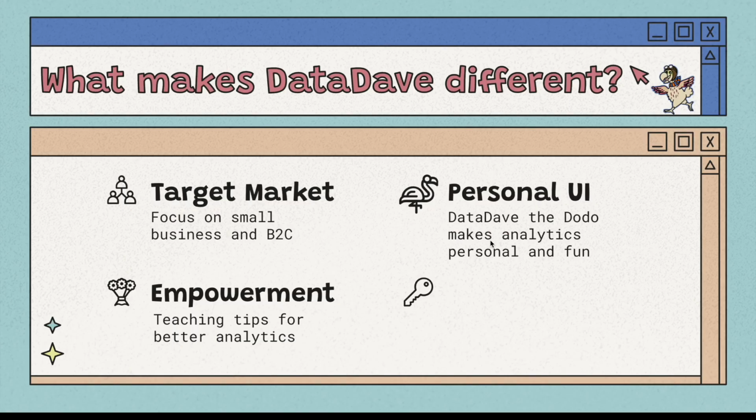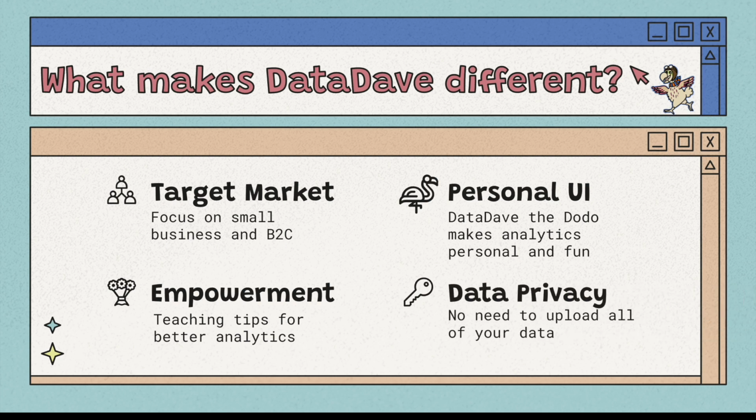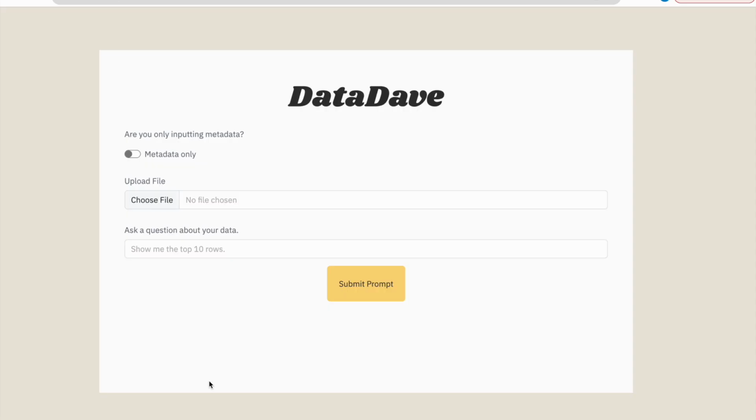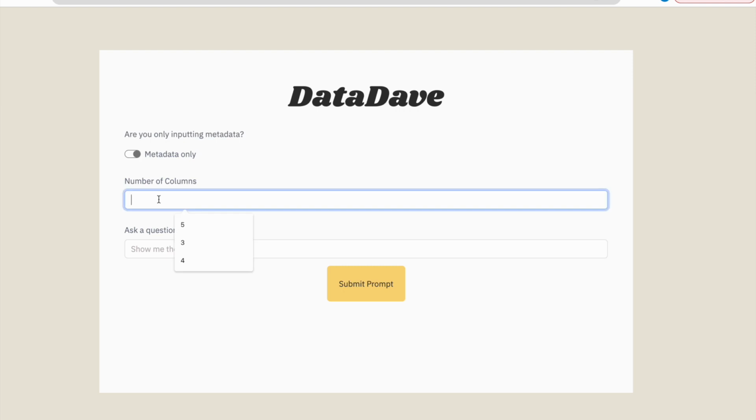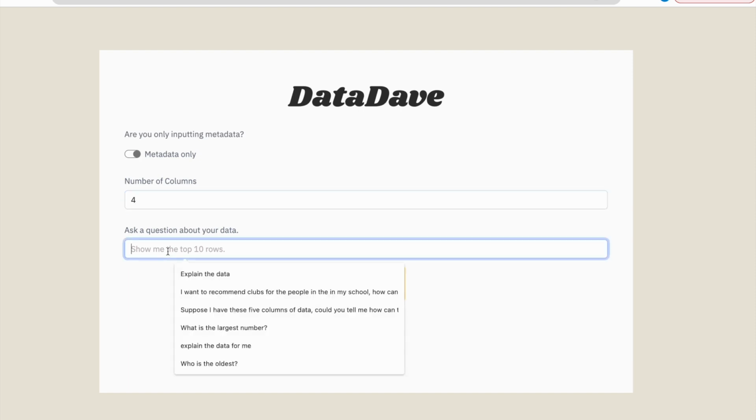Another power of DataDave is data privacy. Users actually don't need to upload an Excel file or their data in order to use DataDave. This not only protects users' privacy, but also lowers the bar of using DataDave. John is going to click metadata only. Instead of uploading a file, he needs to provide the number of columns and what the data is used for.